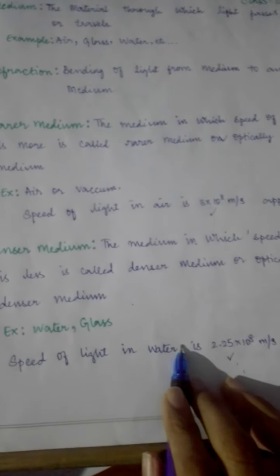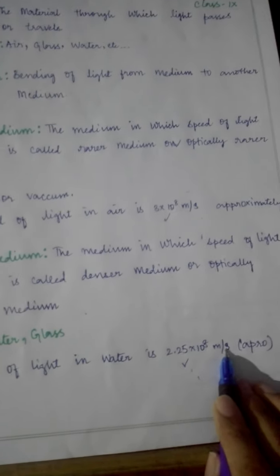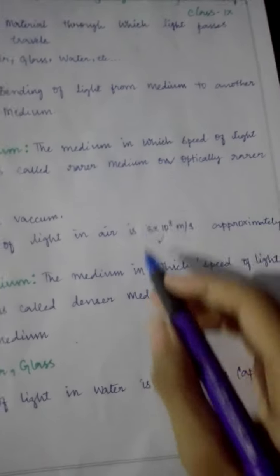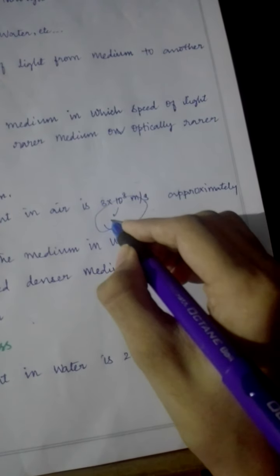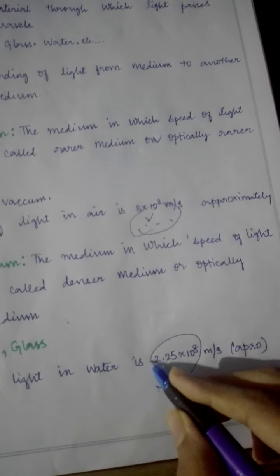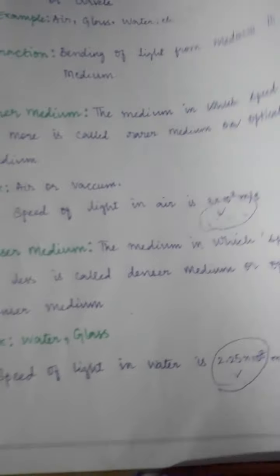Speed of light in water is 2.25 into 10 to the power 8 meters per second approximately. You can notice over here, children, 3 into 10 to the power 8 is high. In this, the light is slow, that is denser medium.